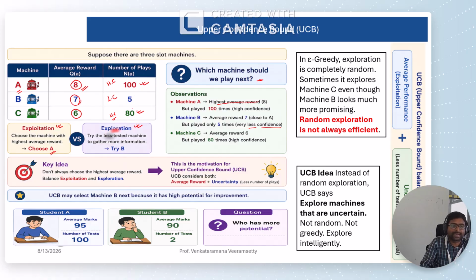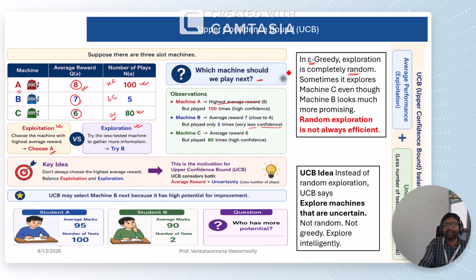What do we mean by exploration? You can see in our epsilon greedy, exploration is completely random. Among the available missions, we randomly pick one mission to explore. In epsilon greedy, we consider all the missions and randomly choose one, and suggest the user to play with it.